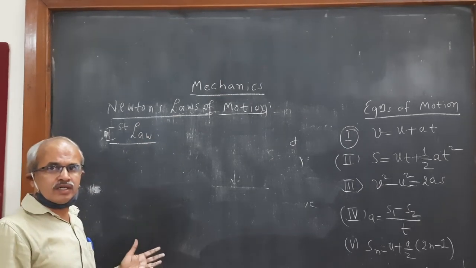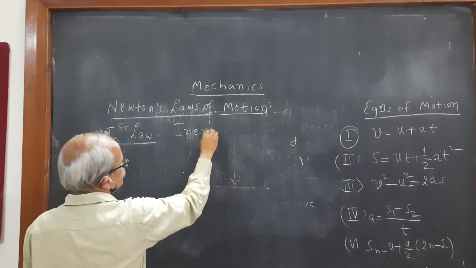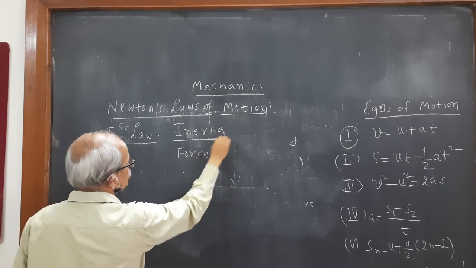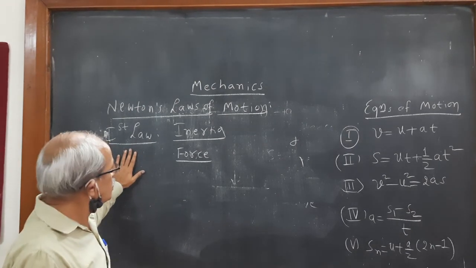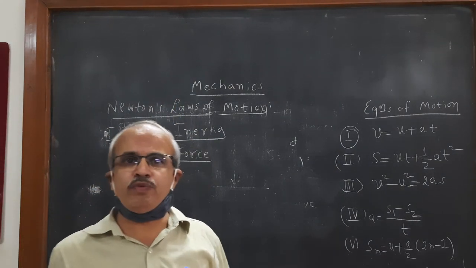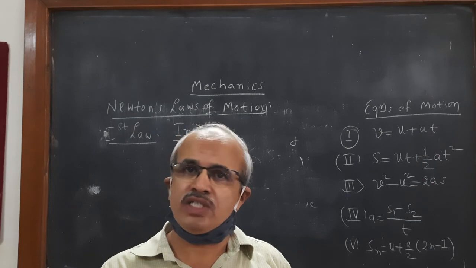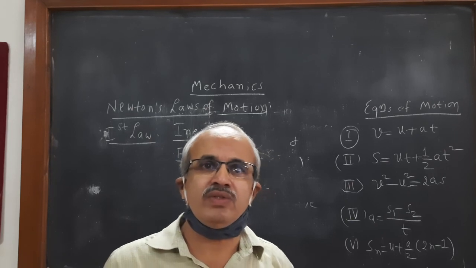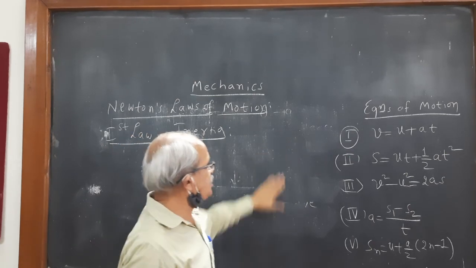Here two terms are defined by this first law of motion. One is inertia, another one is force. These two physical quantities were explained by the first law of motion. Inertia is the property of the body by virtue of which the body opposes any change in its state of rest or state of motion. So that is called inertia of the body.